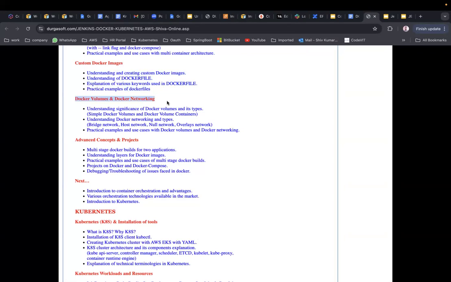Then Docker volumes and Docker networking. Simple Docker volumes and Docker volume containers, and the types of Docker volumes. Then in Docker networking, understanding Docker networking and its types: bridge network, host network, null network, and the overlay network. These are the different types of Docker networks.